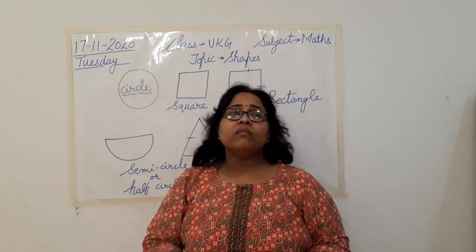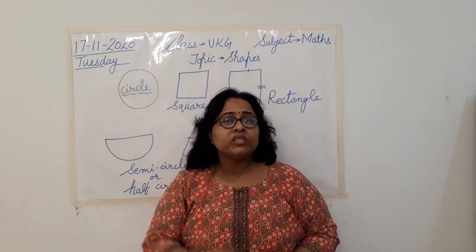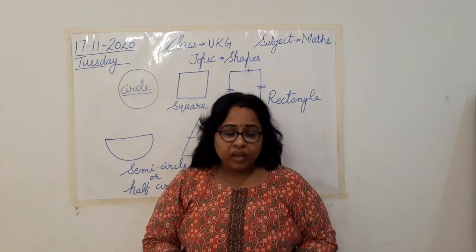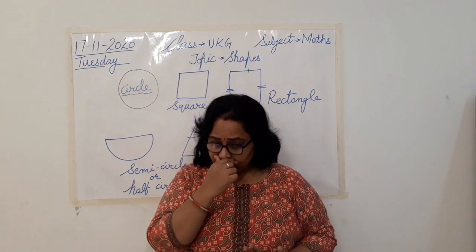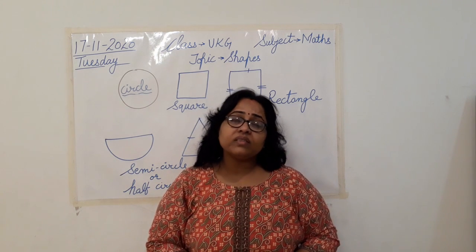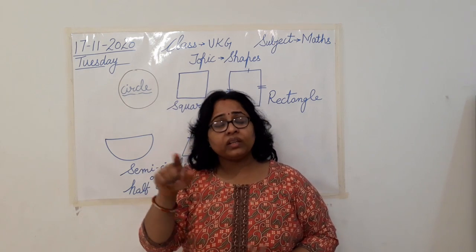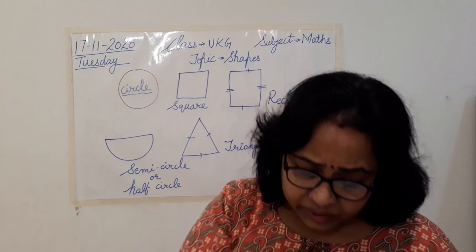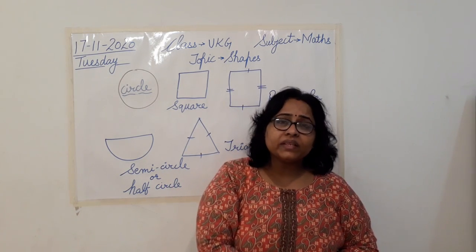So for semicircle, we can say mushroom. You all have seen that white color vegetable. It's a mushroom. Then boat. Then we have a basket. Is also semicircle in shape. Then a tortoise is semicircle in shape. आप देखते हैं ना tortoise के ऊपर का जो shell होता है, that looks like a semicircle. Then anything else? An umbrella is also semicircle in shape, isn't it?